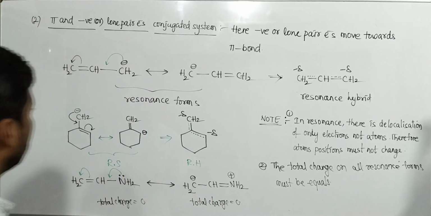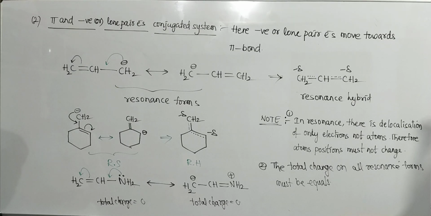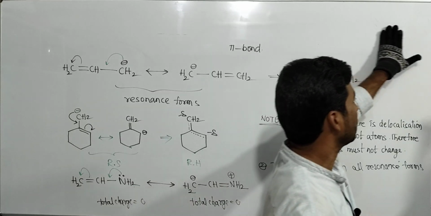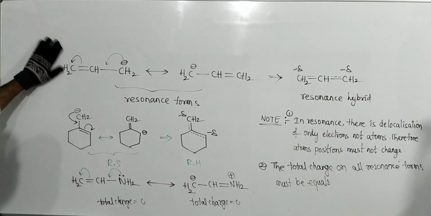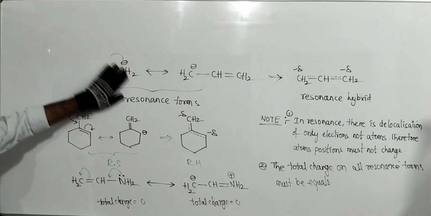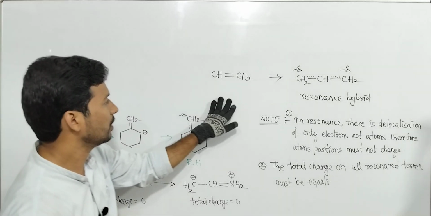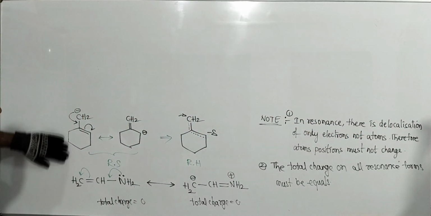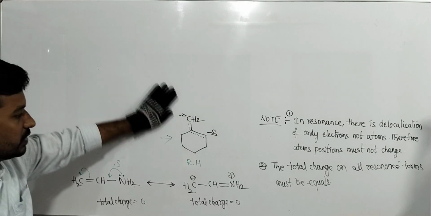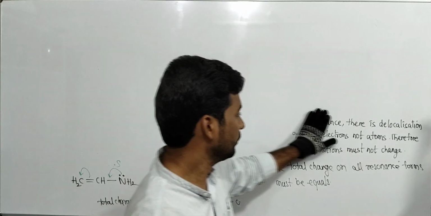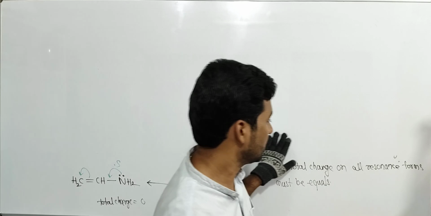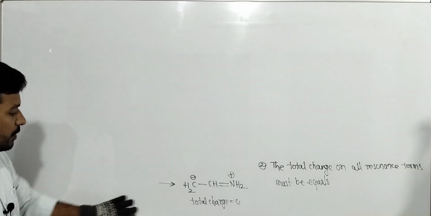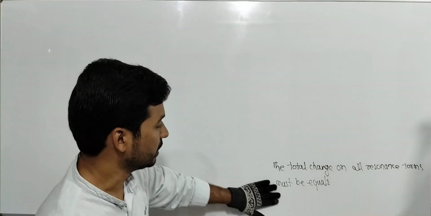Okay, take this one. Next type of conjugative system: pi and free radical conjugation. We are discussing different types of conjugative systems. Two are completed: pi and positive charge conjugation, and pi and negative charge conjugation. In one, the pi bond and positive charge are conjugated; in the second, the pi bond and negative charge are conjugated.